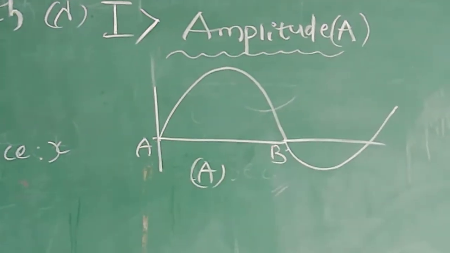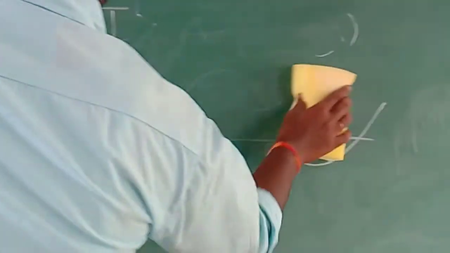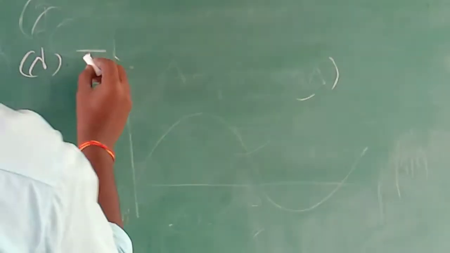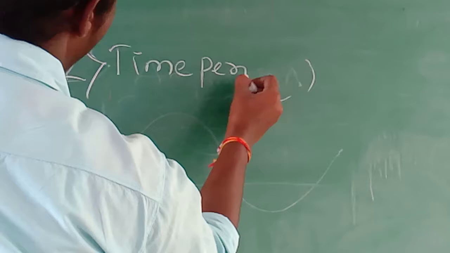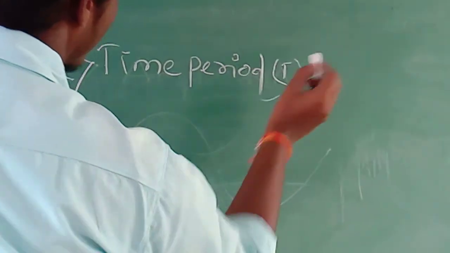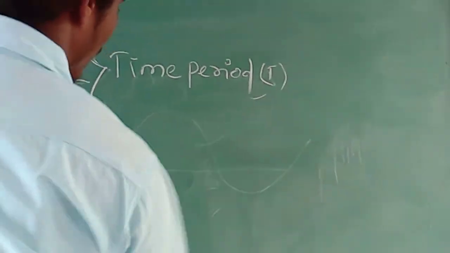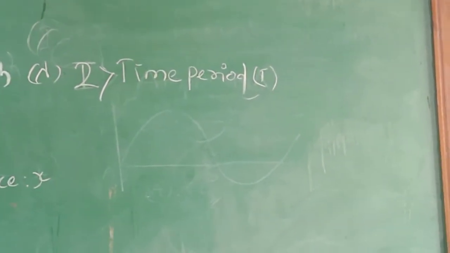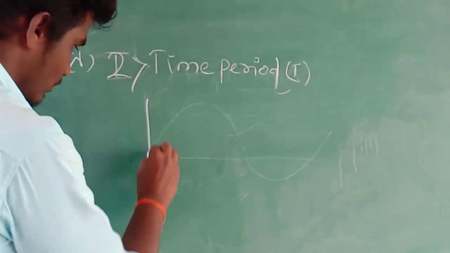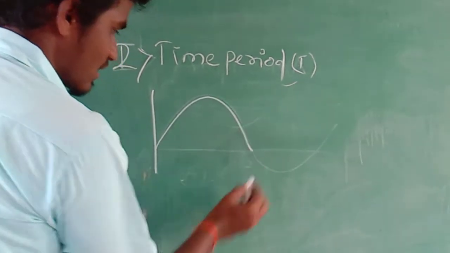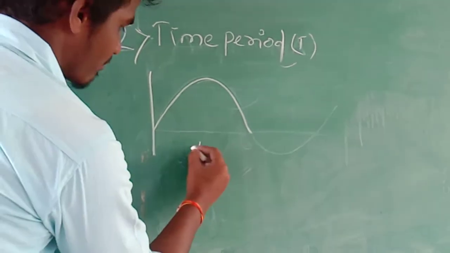Now we can explain the time period T. Second one, time period, which is represented by T. It can be defined as the time required to complete one cycle. Let us consider this as one cycle. The time taken to complete this one cycle is known as the time period.